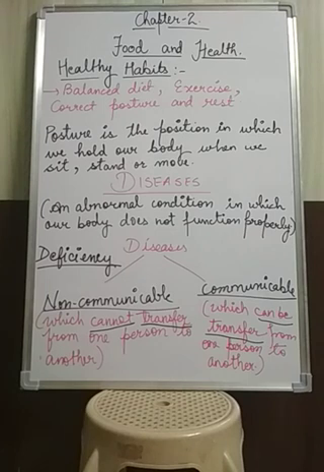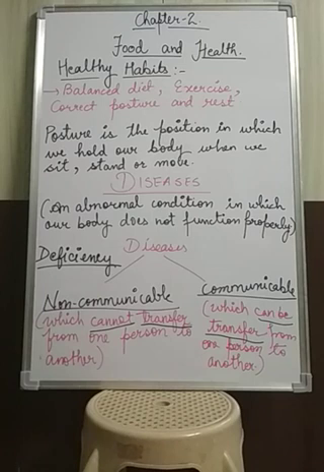Deficiency of vitamin D causes rickets. Deficiency of iodine causes goiter, and deficiency of iron causes anemia. And whatever the symptoms or foods you should eat in these deficiency cases, you can just read your books and chapters, because it is a revision video.